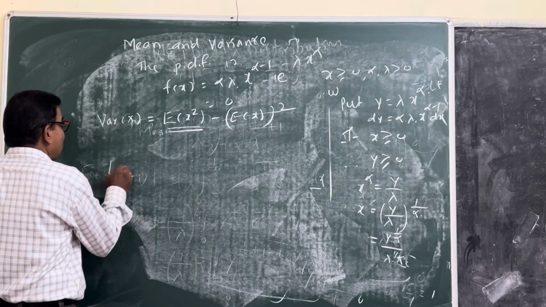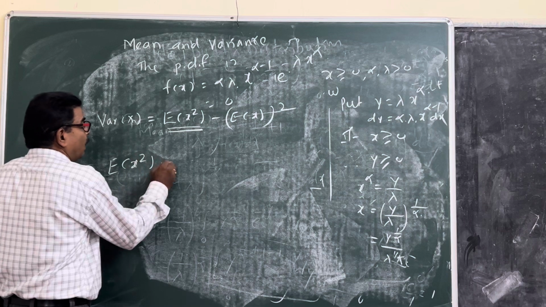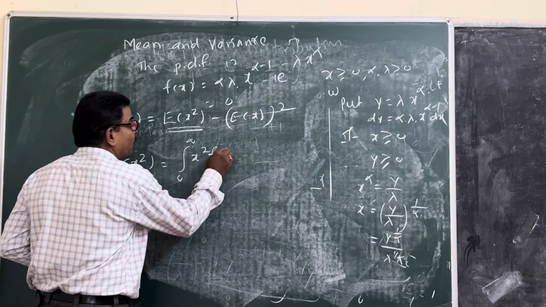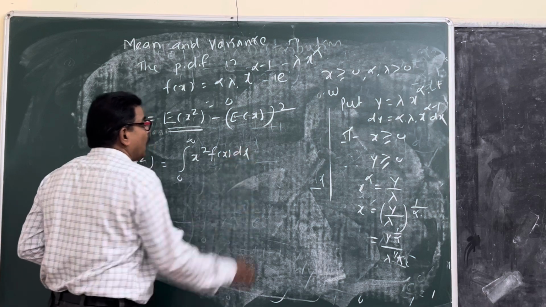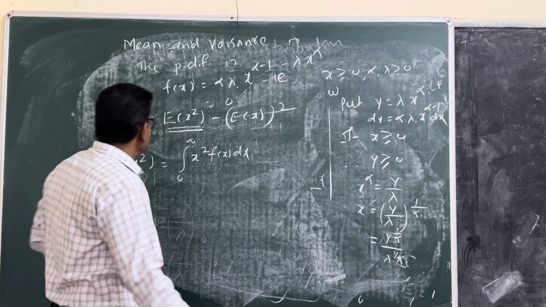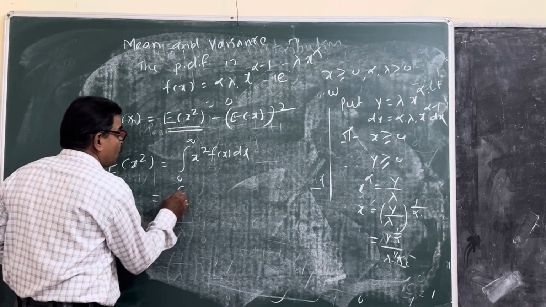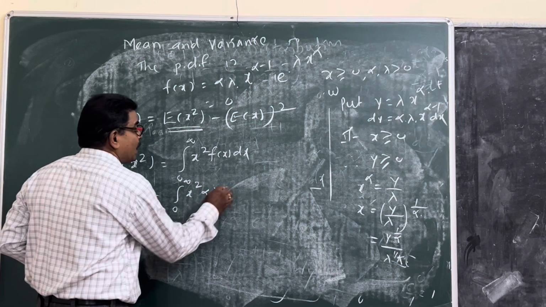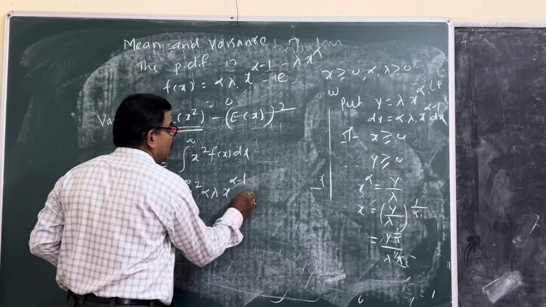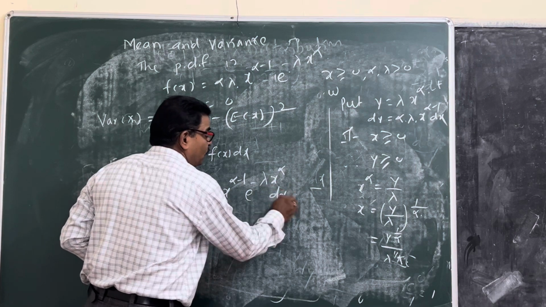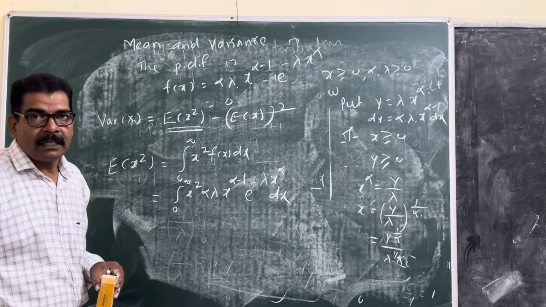What is the definition of expected value of x square? Definition is integral from 0 to infinity x square f of x dx. Again substitute the PDF of this. That is equal to integral from 0 to infinity x square alpha lambda x raised to alpha minus 1 e raised to minus lambda x raised to alpha with respect to dx.